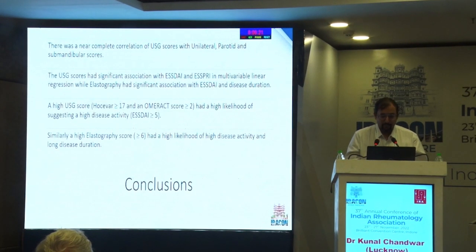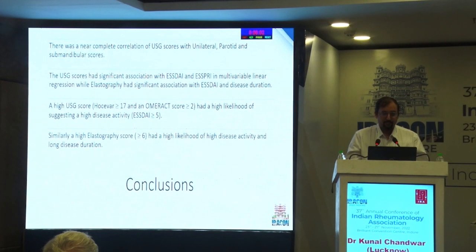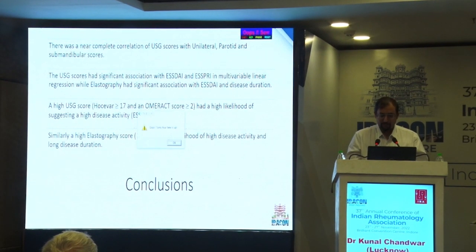There was a near complete correlation of USG scores with unilateral parotid and submandibular scores. The USG scores had significant association with ESSDAI and ESSPRI in multivariable linear regression, while elastography had significant association with ESSDAI and disease duration. A high USG score had a high likelihood of suggesting a high disease activity, and similarly, a high elastography score had a high likelihood of high disease activity and long disease duration.